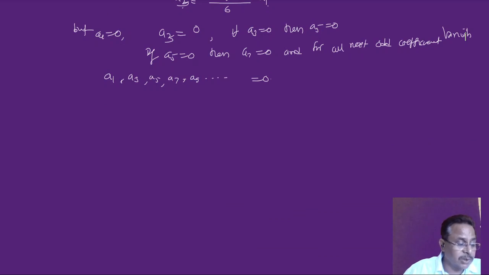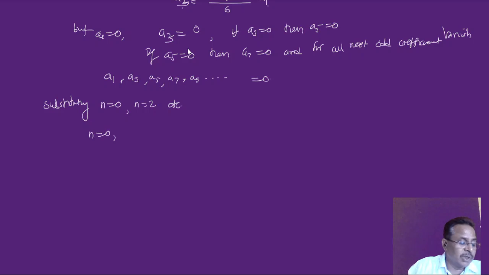So we are not supposed to take any odd coefficient, because since a1 is equal to 0, this recurrence relation gives that all a(n+2) are going to be 0. So a3, a5, a7, a9 etc. will be 0. Now let's find the remaining values of a2, a4, a6 etc. Now substituting n is equal to 0, n is equal to 2 etc. in the recurrence relation. First I'll take n is equal to 0.